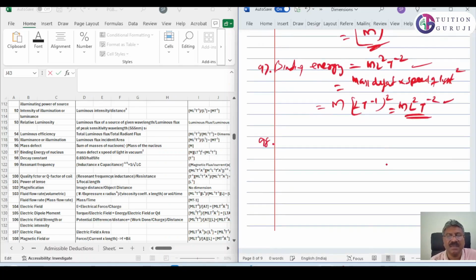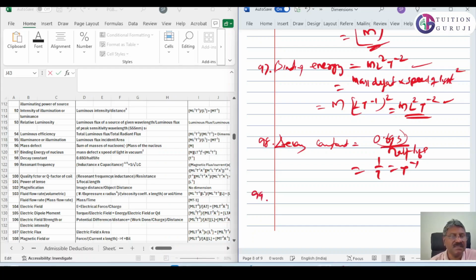Again 98. 98 is the decay constant. It is 0.693 divided by half-life. Half-life is nothing but time. So 0.693 is a constant. Therefore, 1 by T, that means T⁻¹.